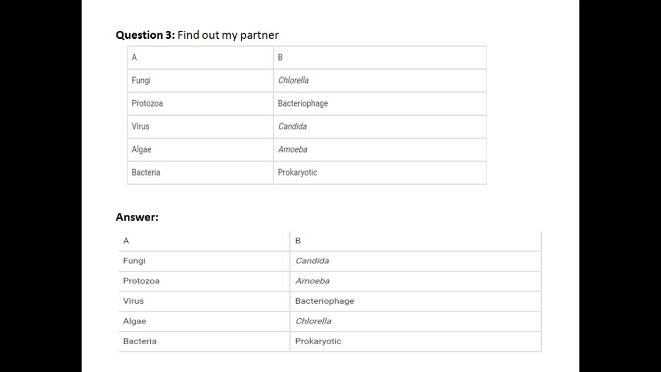First of all, fungi. For fungi, candida is the example, so in front of fungi you will write candida. For protozoa, you will write amoeba. So amoeba comes under protozoa, and candida comes under fungi. For virus, bacteriophage. Chlorella is a type of algae. And then bacteria, with prokaryotic. So for bacteria, what will be the correct answer?